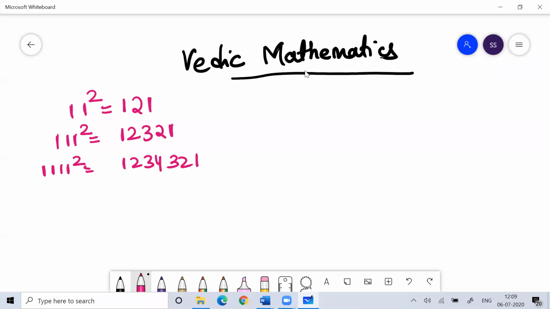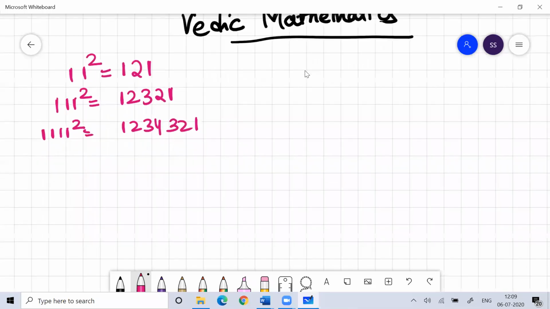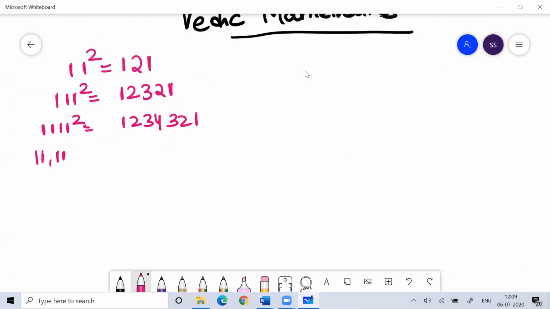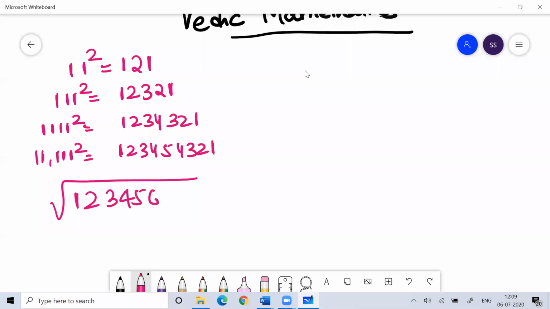1234321. If I ask you 11111 square, that is 123454321. So don't get surprised if in the PGCT exam they ask you what is the square root of 12345654321. The square root of this is nothing but 111,111. Fine. So very simple.